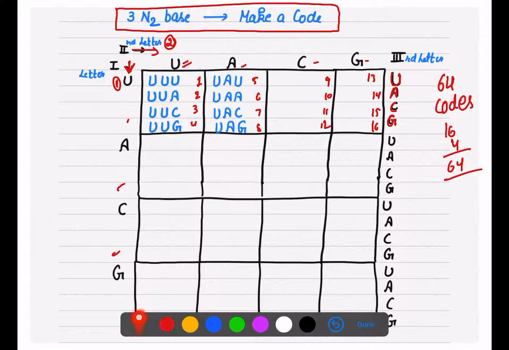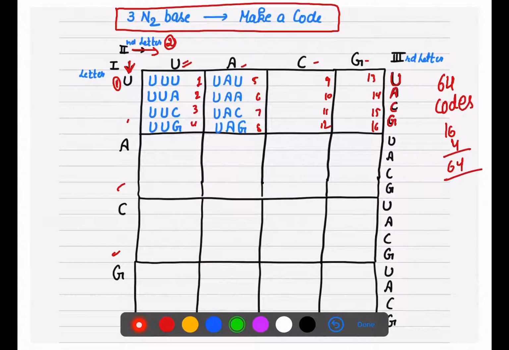So now how to make this? See, first letter U, second U, third U. In each box you have to make this. When you are making the third letter, you have to write down individually in the same sequence. If you are using U, C, A, G, then write here U, C, A, G. If you are using U, A, C, G, then make it U, A, C, G. So first letter U, we have written here U. Second letter U, third letter U, yes, U. Now U, U, A.